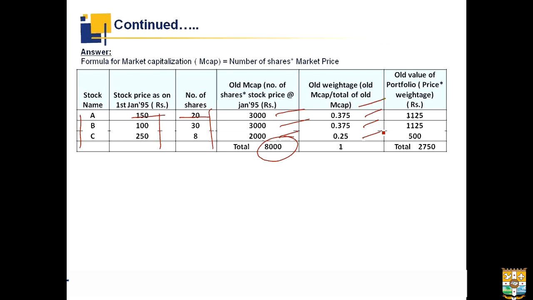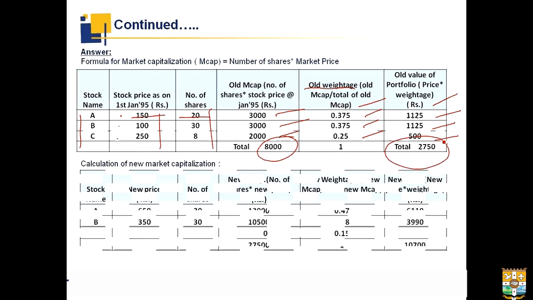Now, the old value of portfolio is calculated by multiplying price by the weightage. So, the price for A is 150, for B is 100, and for C is 250. We have to multiply this with the old weightage. That will give us 1125 for A, 1125 for B, and 500 for C. This is the total of old value of the portfolio.